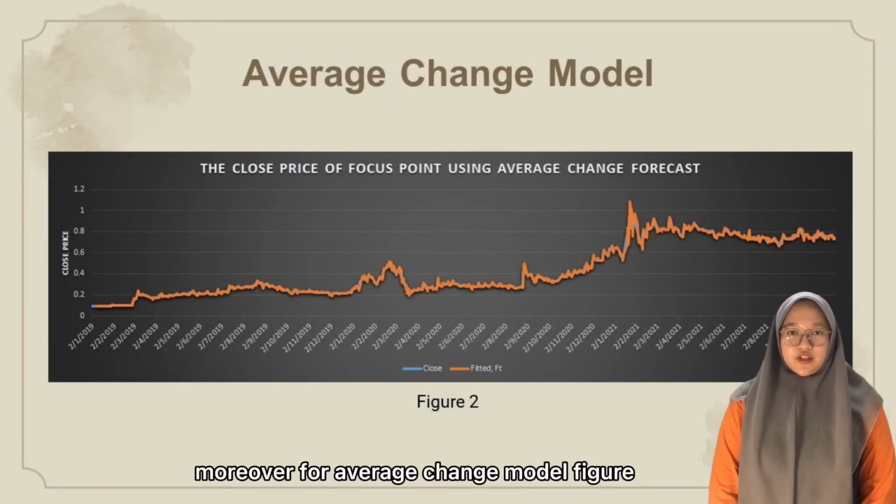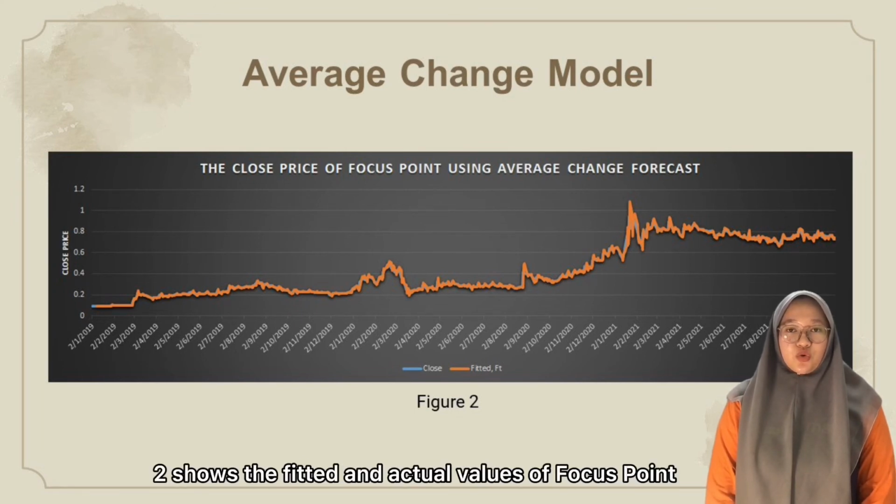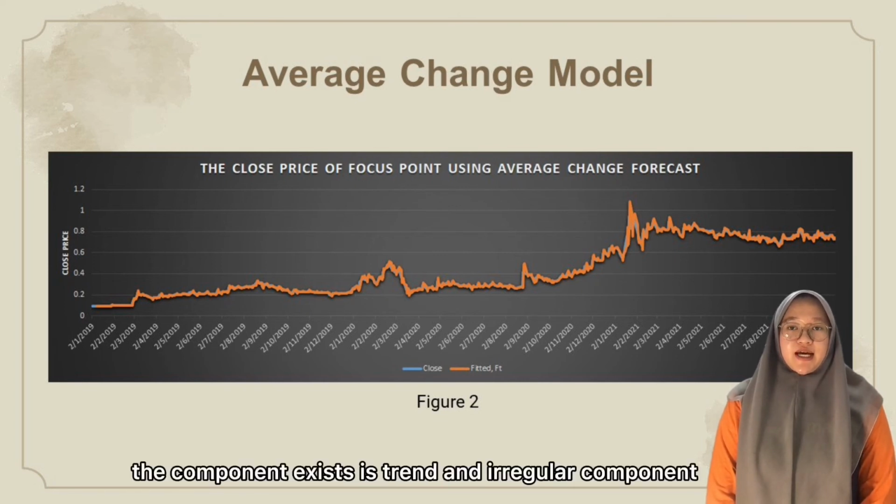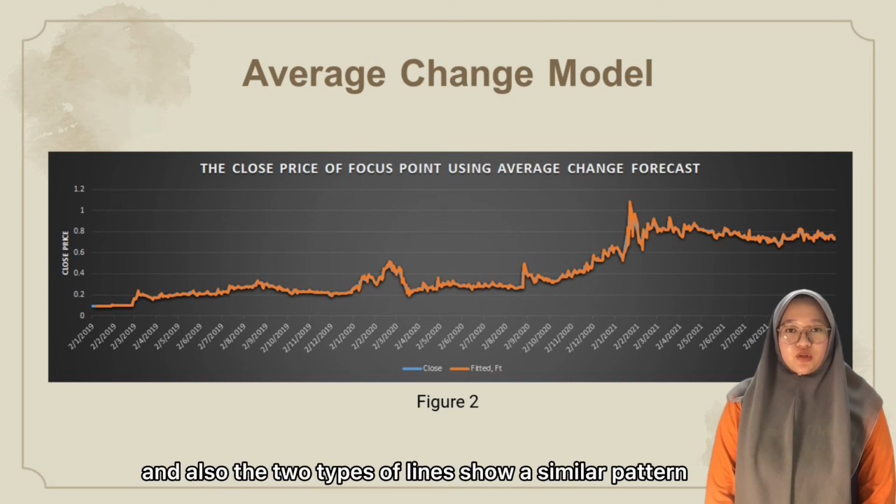1.55188437. Moreover, for the average change model, Figure 2 shows the fitted and actual values of Focus Point using the average change model. The components are trend and irregular, and the two types of lines show a similar pattern.